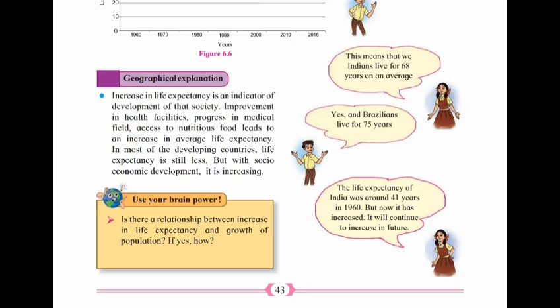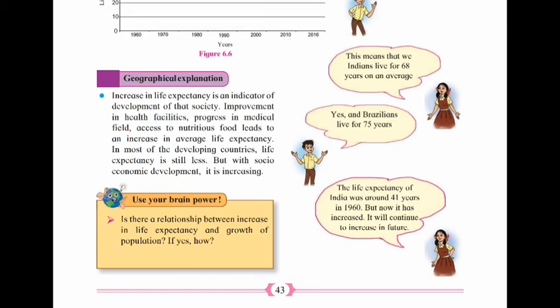The life expectancy of India was around 41 years in 1960. See how less it was. But now it has increased, and it will continue to increase in future. See the geographical explanation.